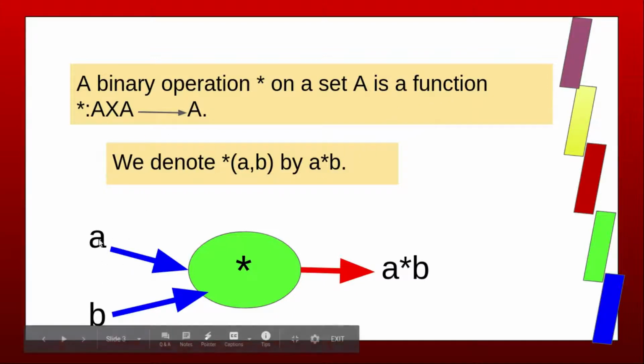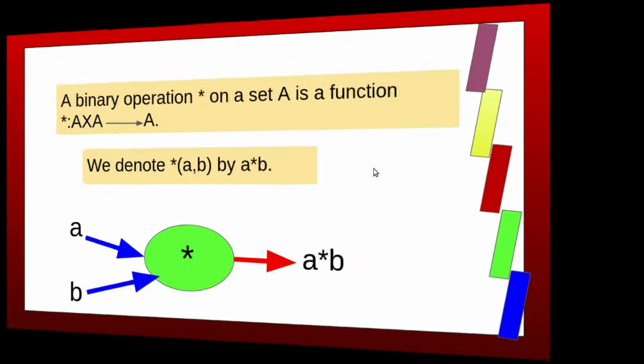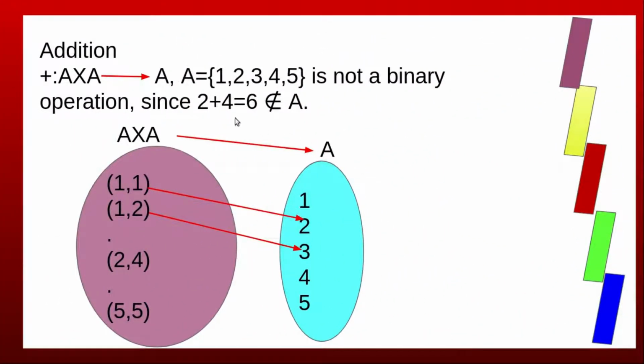Now take an ordered pair (a, b) belonging to A × A, then apply * on this ordered pair (a, b). We get a unique element a * b. If a * b belongs to A and it is unique, then * is a binary operation. Addition from A × A to A, where A is the set {1, 2, 3, 4, 5}, is not a binary operation, since 2 + 4 = 6, and 6 does not belong to A.